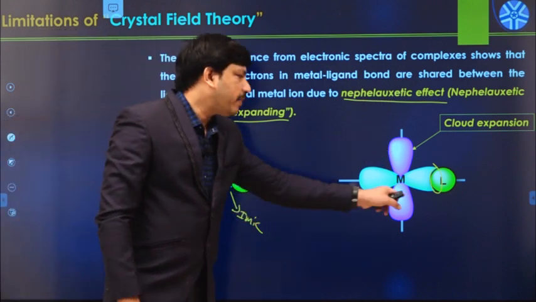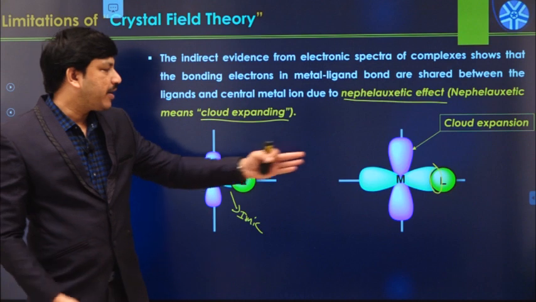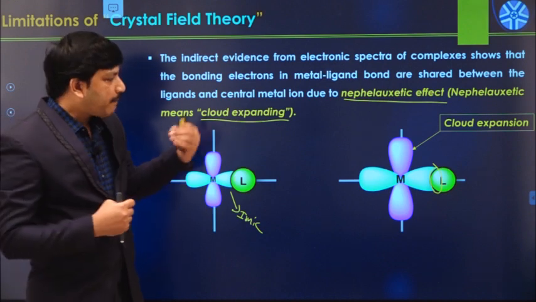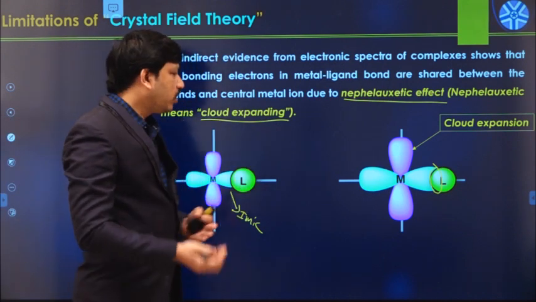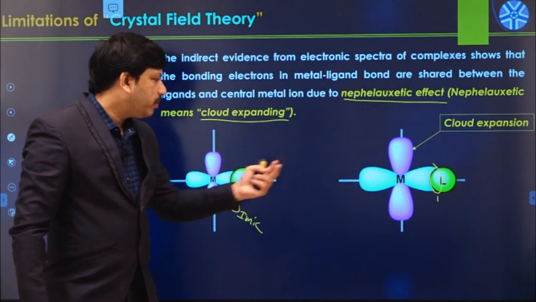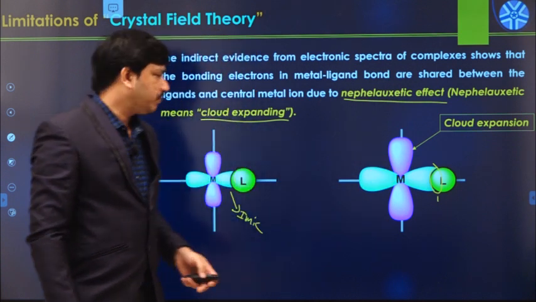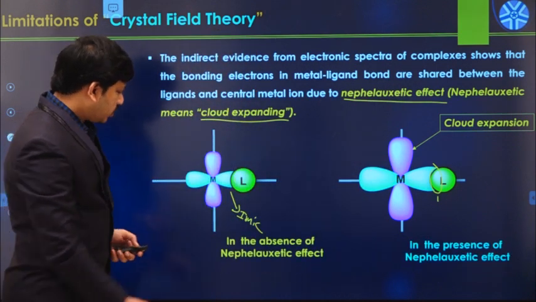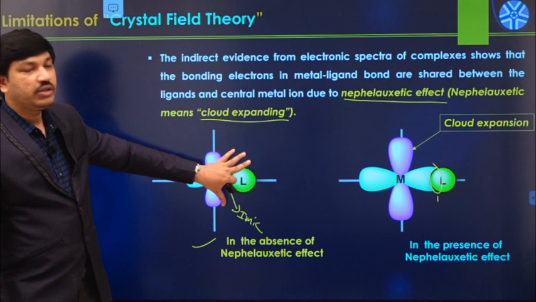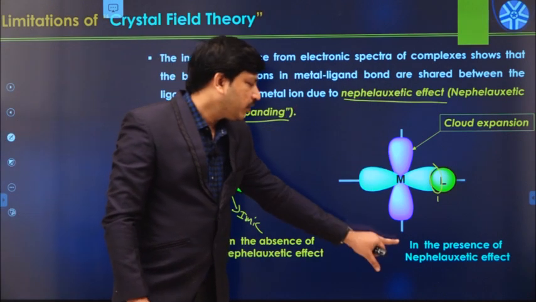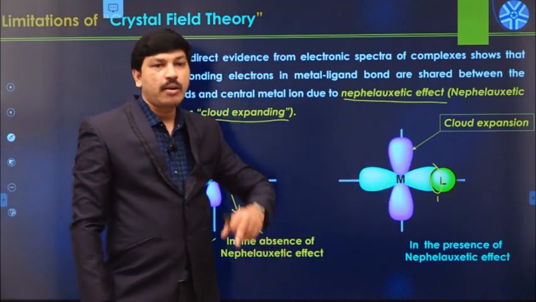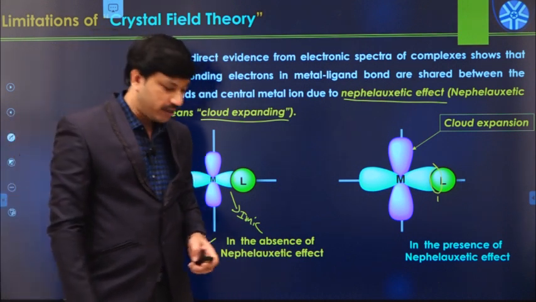So whenever a metal-ligand bond is forming, there is expansion of the metal d orbitals in this manner. Due to this expansion, there is maximum overlap between the metal d orbitals and ligand orbitals. Therefore, the shared electrons belong to both the metal atom as well as the ligand orbitals. In the absence of the nephelauxetic effect, there is no cloud expansion process. CFT assumes it in this manner, but in reality there is a nephelauxetic effect. Due to that effect, there is a cloud expansion process. Therefore, the metal-ligand bond has some amount of covalent character.